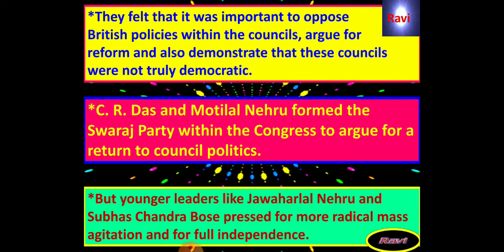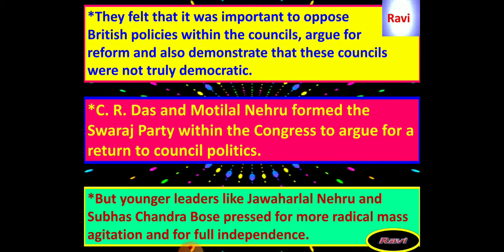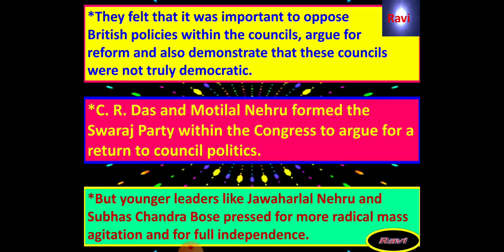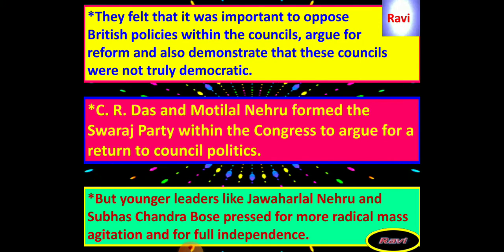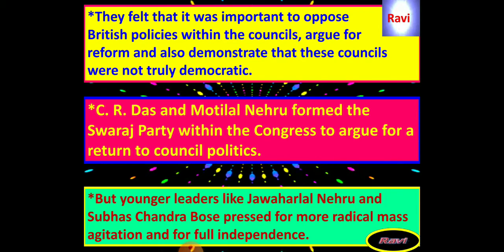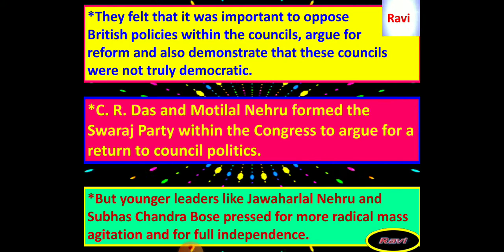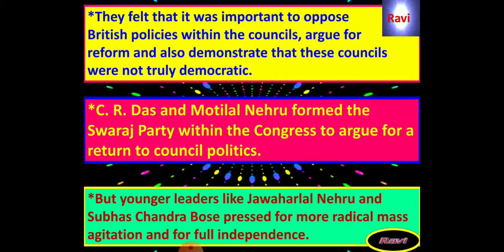Some argued that only by entering the provincial councils can we argue with the British government, and whatever demands there are from the Indian side, we can get from the British government. C.R. Das, which means Chittaranjan Das, and Motilal Nehru formed the Swaraj Party within the Congress to argue for a return to council politics. But younger leaders like Jawaharlal Nehru and Subhas Chandra Bose pressed for more radical mass agitation and for full independence.